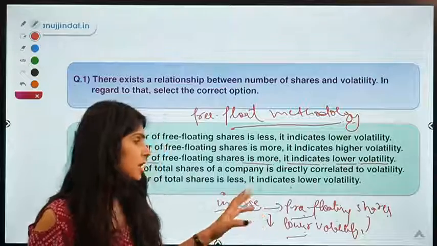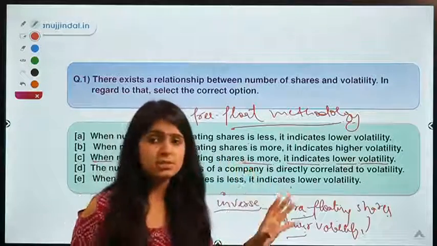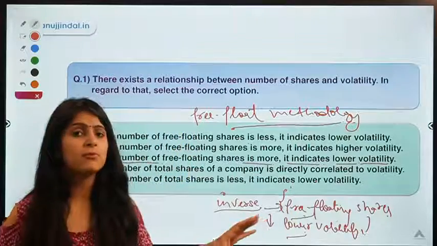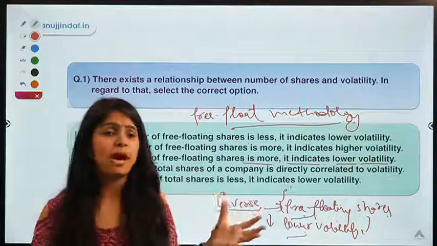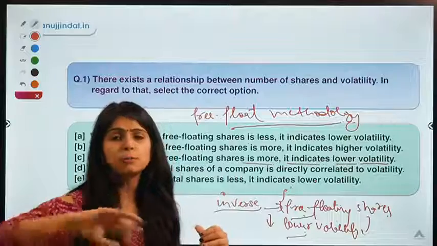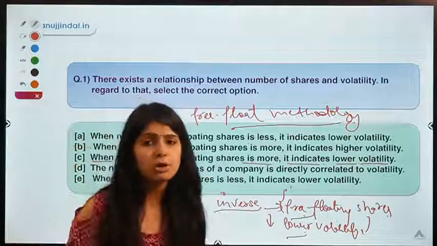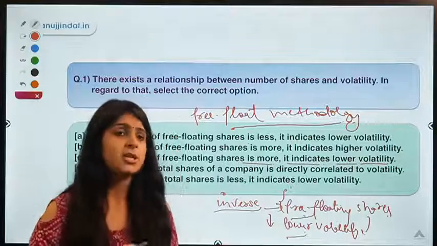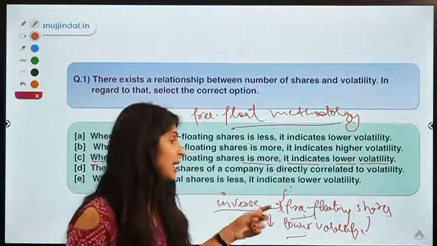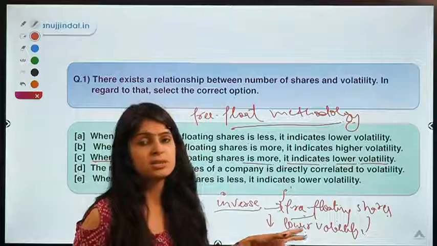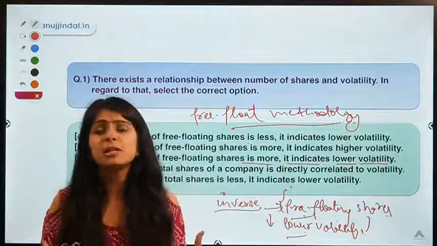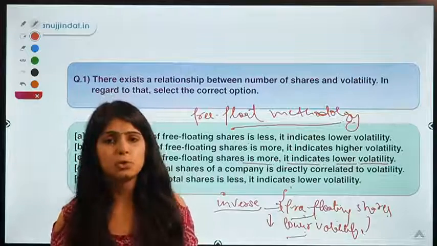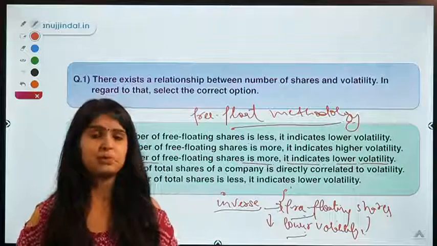So for a company of massive size which has a large number of free floating shares available for trading, investors need to buy a lot of shares if they want to push the prices up, or they need to sell a lot of shares if they want to pull the prices down, right? So that is why the larger the number of shares, the lower is the volatility, because then it becomes difficult to move the price if the number of floating shares is more, right?